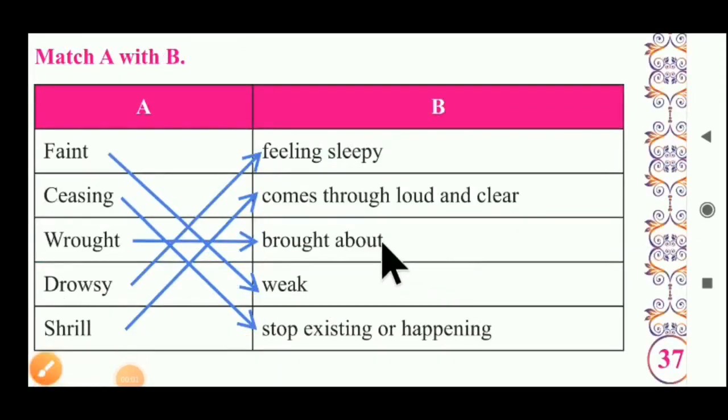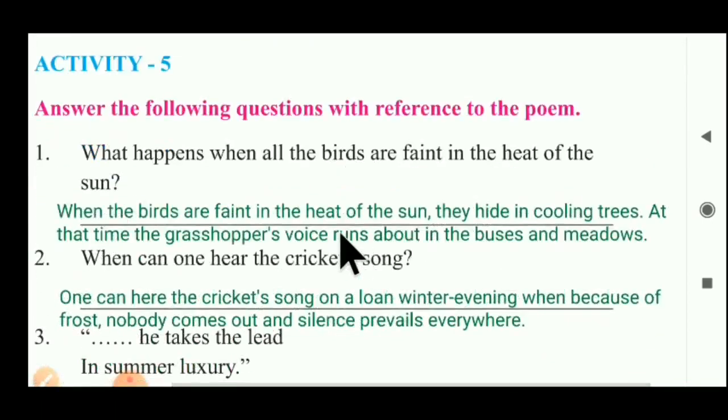Now students, activity number 5th we have to study. Activity number 5th is given here. Answer the following questions with reference to the poem. As we studied poems in our earlier activities, based on the 3rd activity on the grasshopper and the cricket, we have to give the answers to the questions.